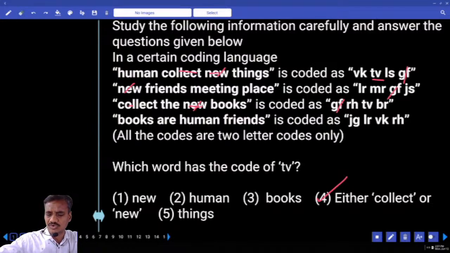And which is the code for? Now which is the code for this one? And the code for TV. The code for TV will definitely be collect only, because GF is already the code for new, and the code is definitely collect. Choice, question number 3.